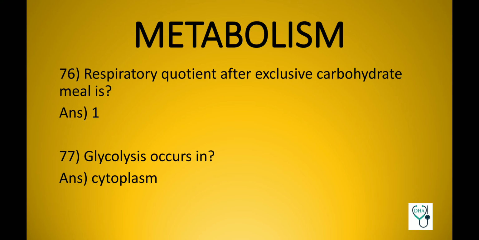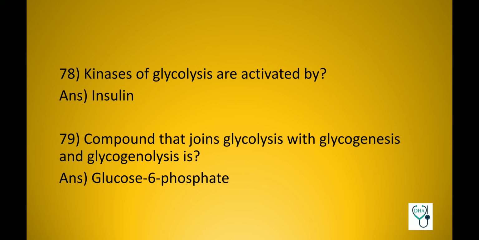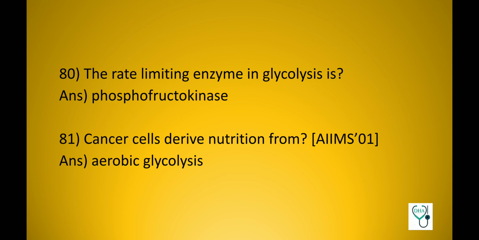Glycolysis occurs in cytoplasm. Kinases of glycolysis are activated by insulin. Compound that joins glycolysis with glycogenesis and glycogenolysis is glucose 6-phosphate. The rate limiting enzyme in glycolysis is phosphofructokinase. Cancer cells derive nutrition from aerobic glycolysis, and this is a previous AIIMS question.